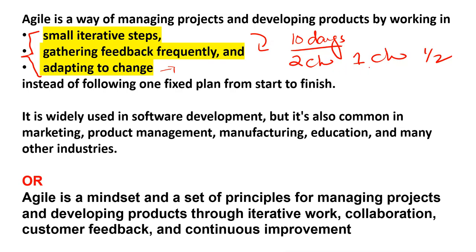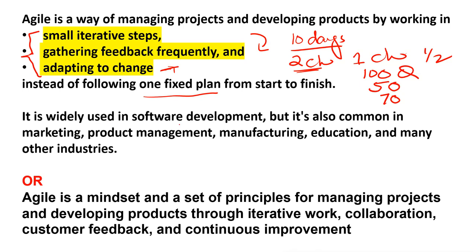So change your plan. Instead of making your plan 2 chapters per day, make it half a chapter or 1 chapter. If you have decided that each day you will do 100 questions, first day you completed 50 questions. Next day suppose you did 70 questions. If it is not possible to complete 100%, adapt to change, which means you can change your plan. So this is exactly the same way we work in Agile. Instead of following one fixed plan, this was the plan, 2 chapters per day. This was the plan, 100 questions per day. If it is not possible, change it.